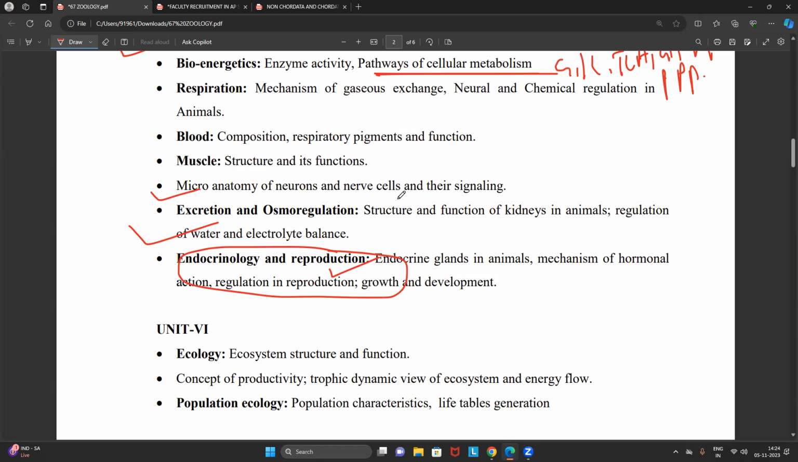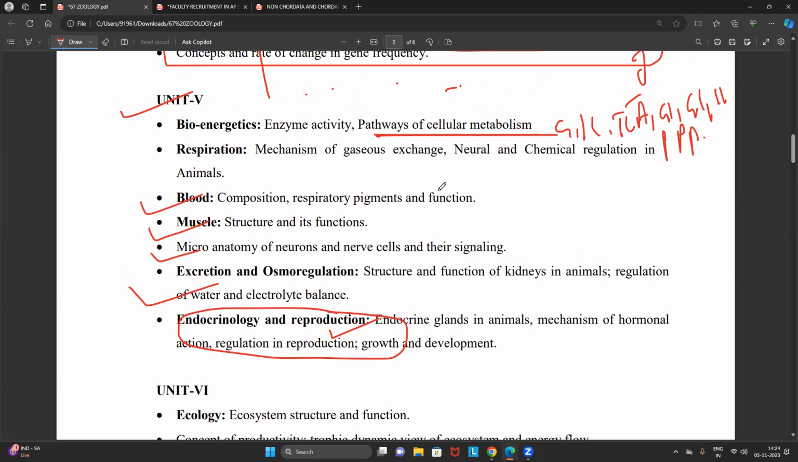Microanatomy of neurons and nerve cells and their signaling. This is all about muscle, blood circulation. And again, they have not mentioned anything about the cardiovascular system also. But I am requesting you, we should also focus on the cardiovascular system, especially heart function as well as the ECG.